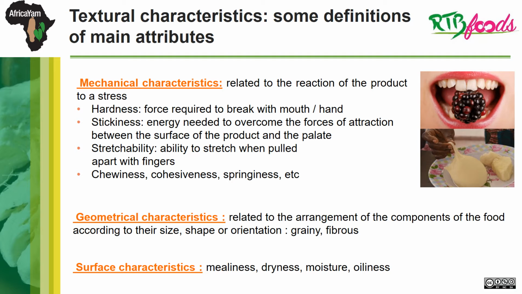The geometrical characteristics are related to the arrangement of the components of the food according to their size, shape, or orientation. The most commonly used attributes are grainy and fibrous. The surface characteristics are appreciated on the surface of the tongue or the palate. Mealiness, dryness, moisture are often used to describe starchy products. Oiliness is more specific for fried products.